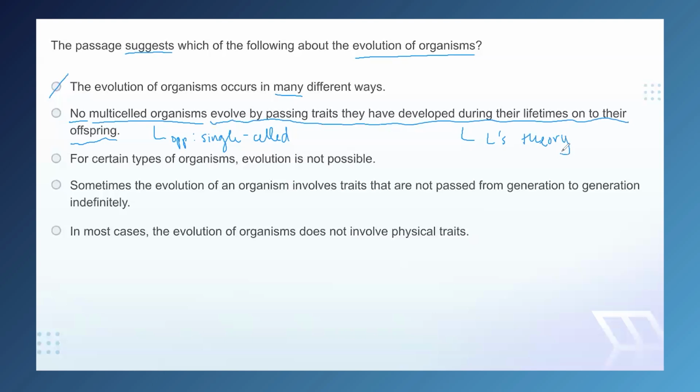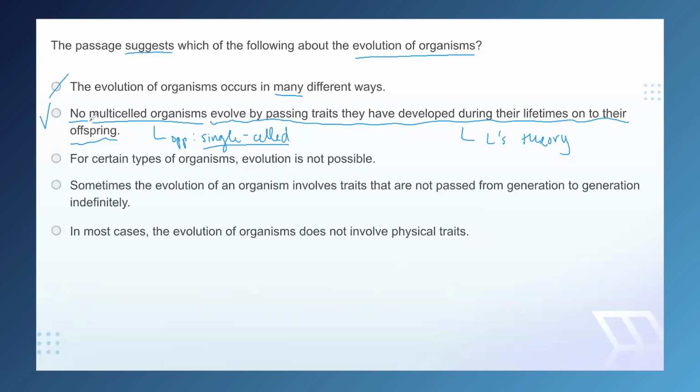Okay, well, we know in paragraph 3 that the only refuge for his theory, the sole case in which organisms evolve by passing traits they've developed during their lifetimes onto their offspring, is these few single-celled organisms. Now, if these are the only case, again, the sole refuge for this theory, then that means that there are no other organisms that evolve via this mechanism, which means that there are no multi-celled organisms that evolve via this mechanism.